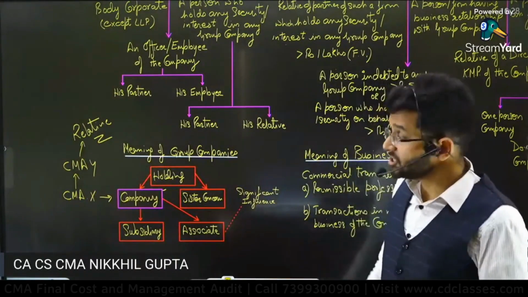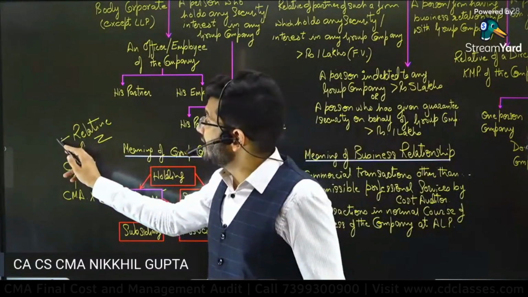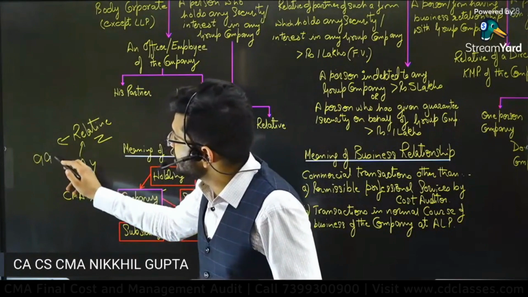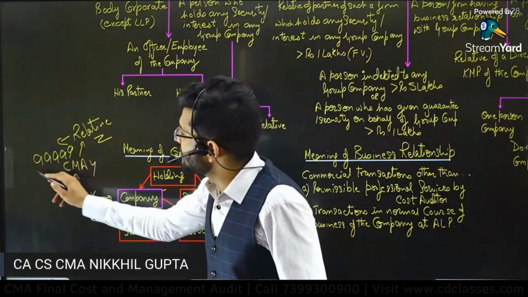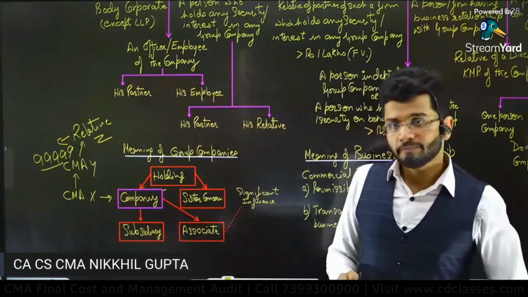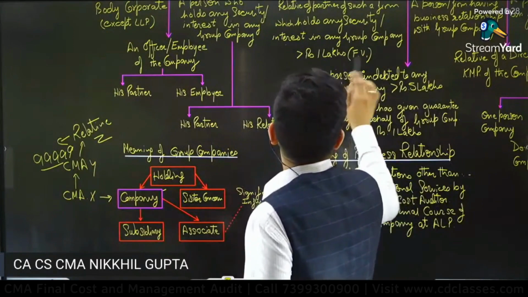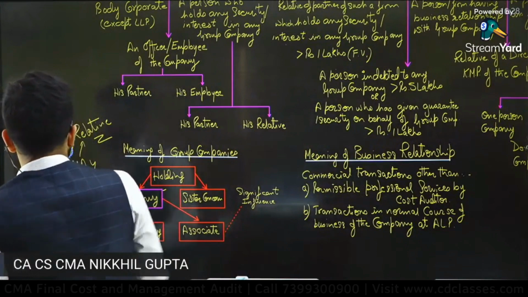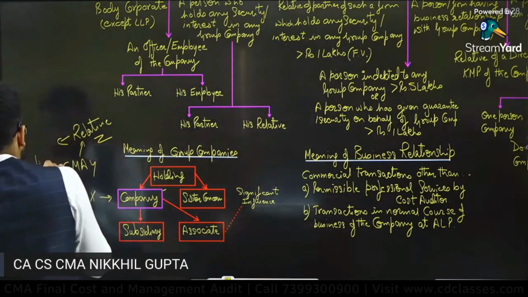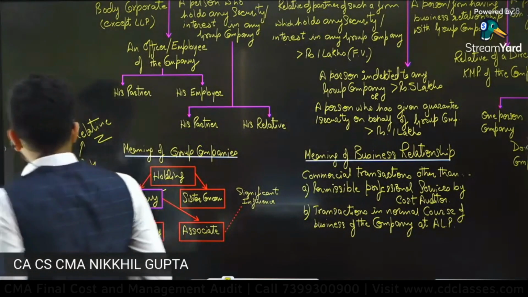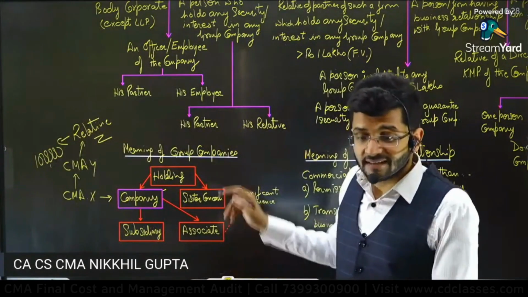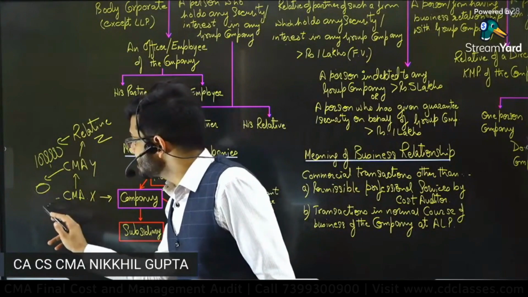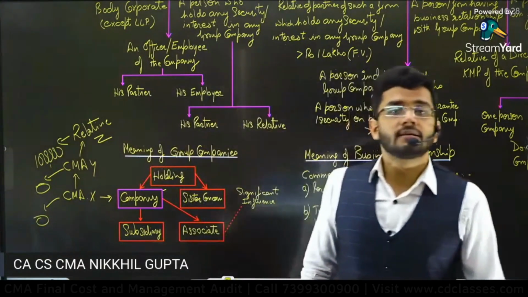Now guys, please note that a relative, an indirect relationship, can have shares up to the extent of 99,999 rupees. He should not have shares exceeding rupees 1 lakh. So a relative can have shares up to rupees 1 lakh; that's permissible. If the shares are beyond rupees 1 lakh, then that is not permissible. But CMA Y should not have any shares, and CMA X should not have any shares.